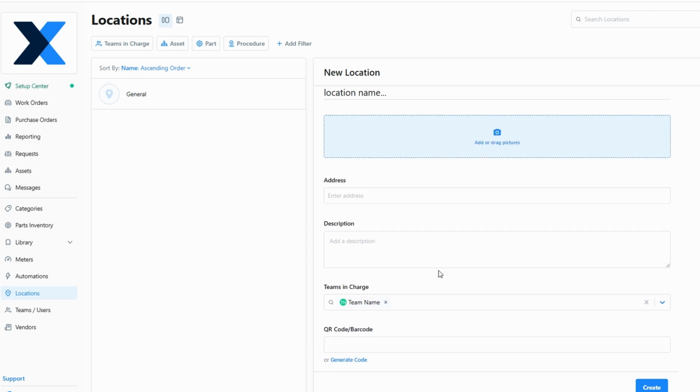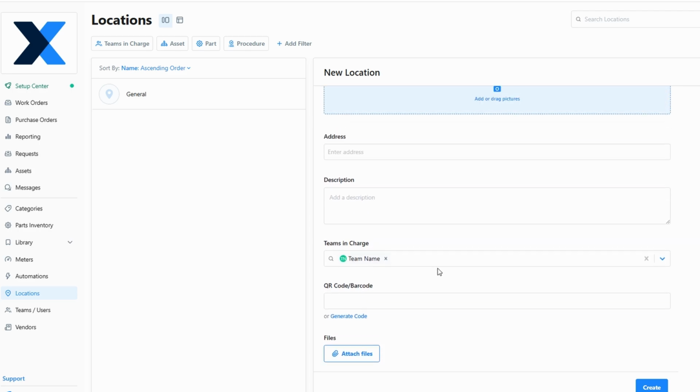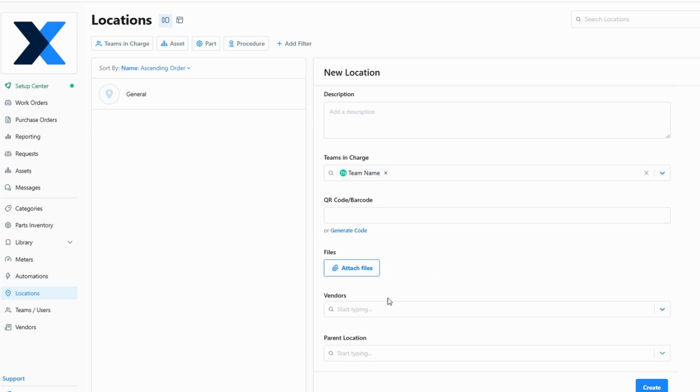After setting up locations, the next step is adding meters, which are incredibly useful for tracking resource usage across your locations. For example, if you want to track the water usage in a specific facility, you can add a meter to monitor this. When setting up a meter, you will specify the unit of measurement, whether it's miles for vehicles, kilowatts for energy consumption, or gallons for water usage. Additionally, you'll define the frequency of readings, daily, weekly, etc., so you can easily keep tabs on how resources are being consumed.